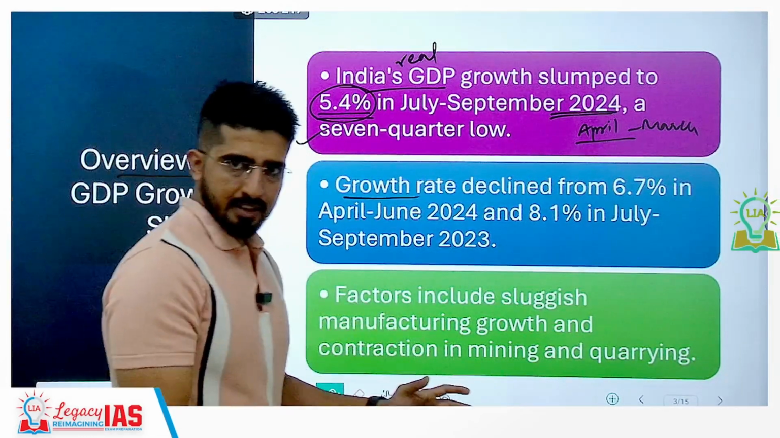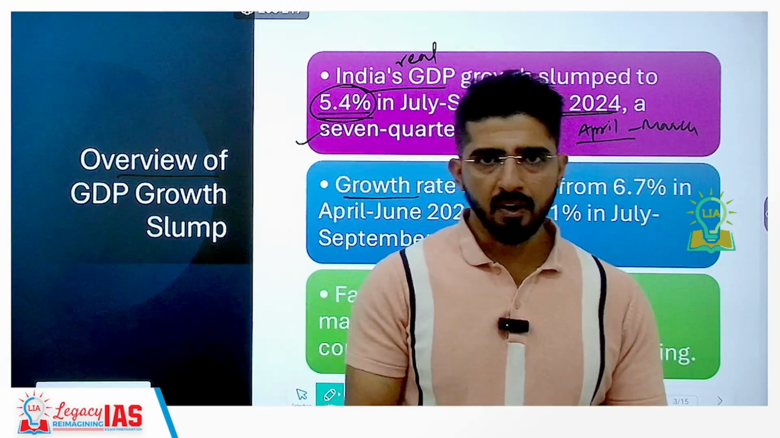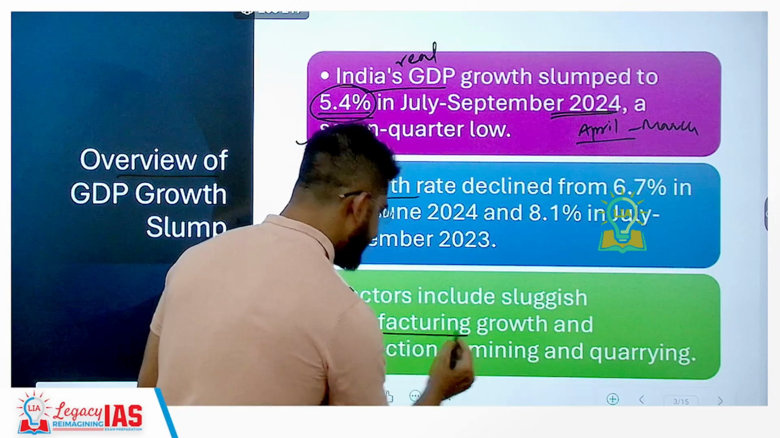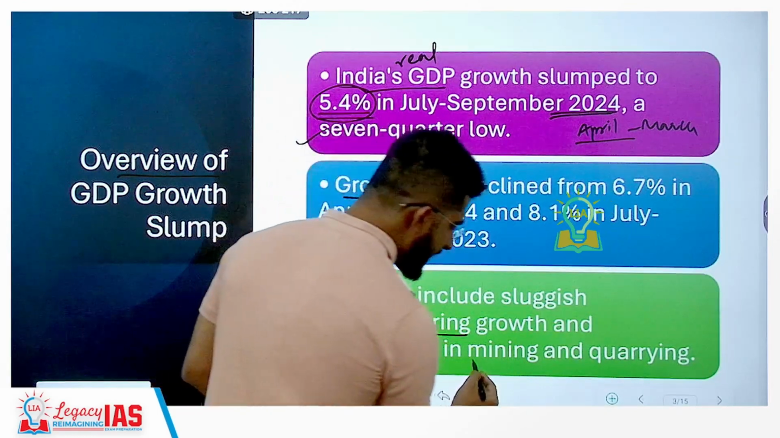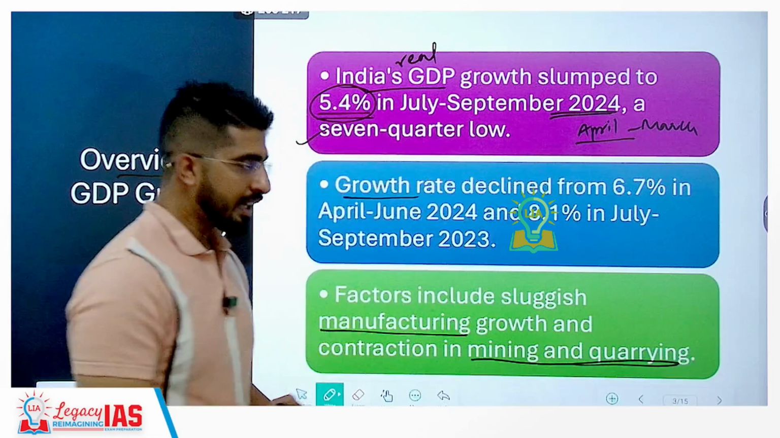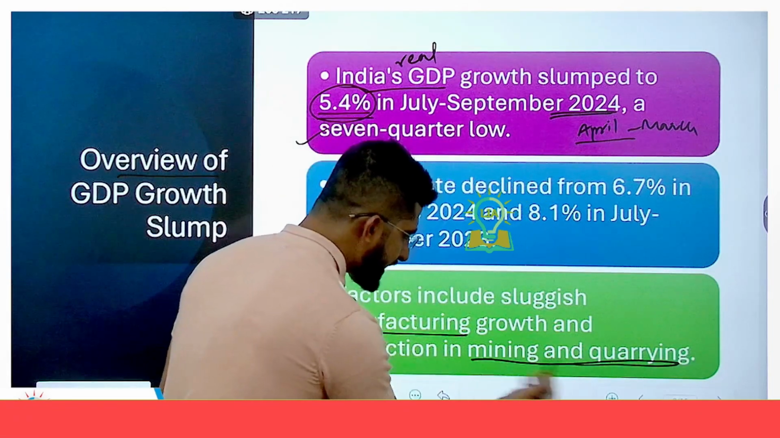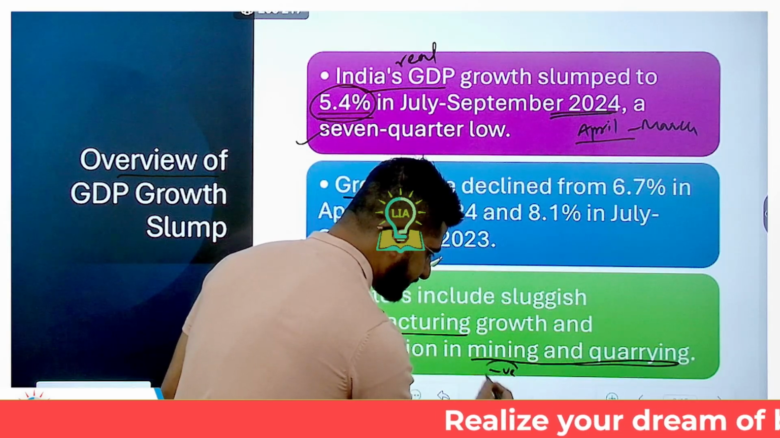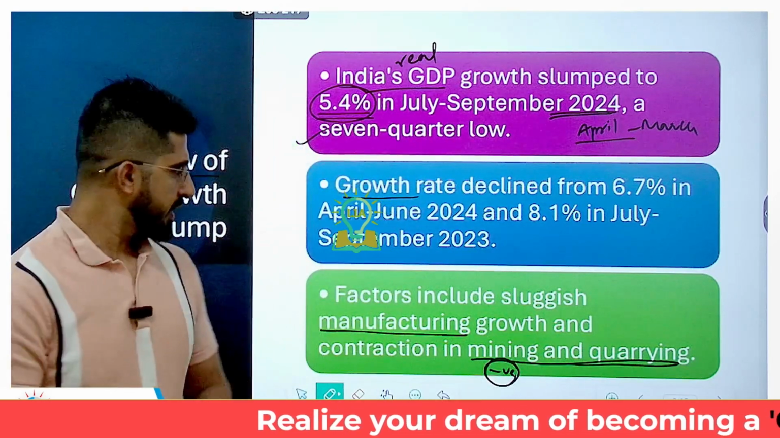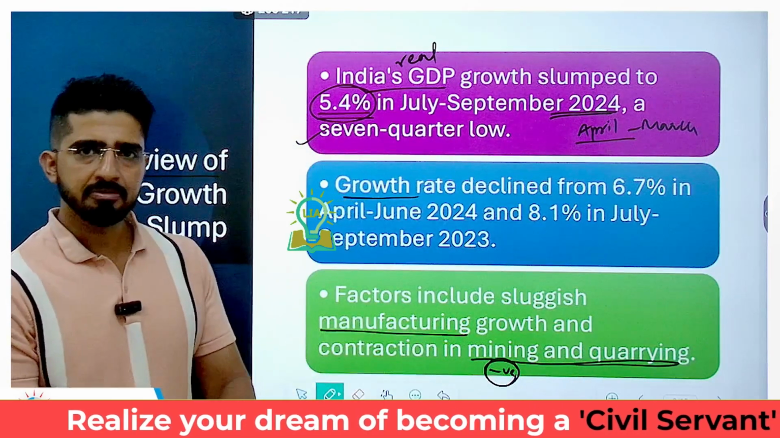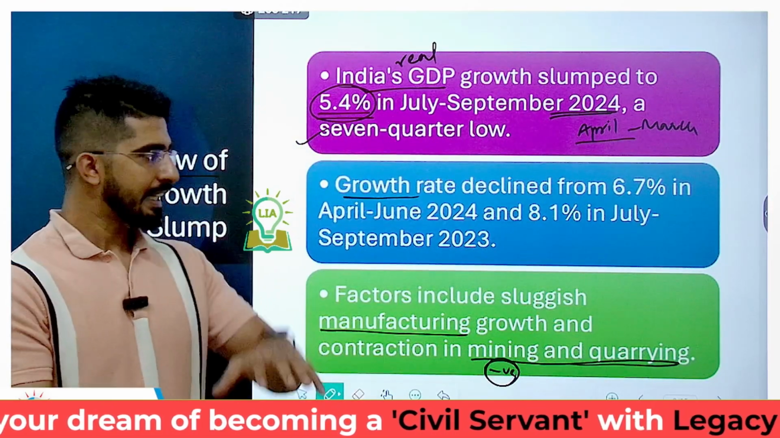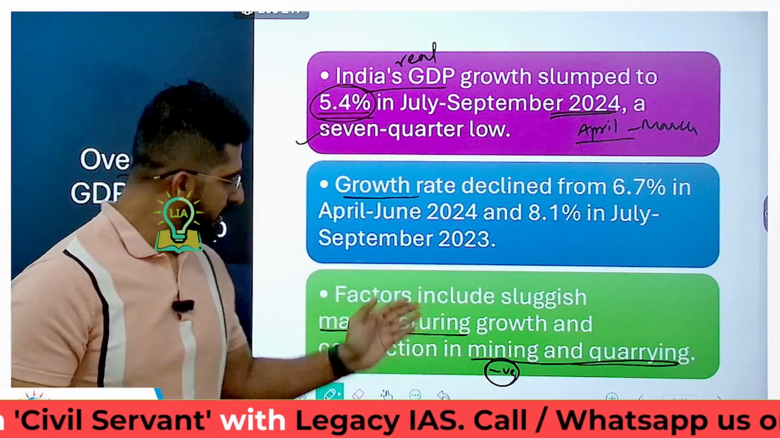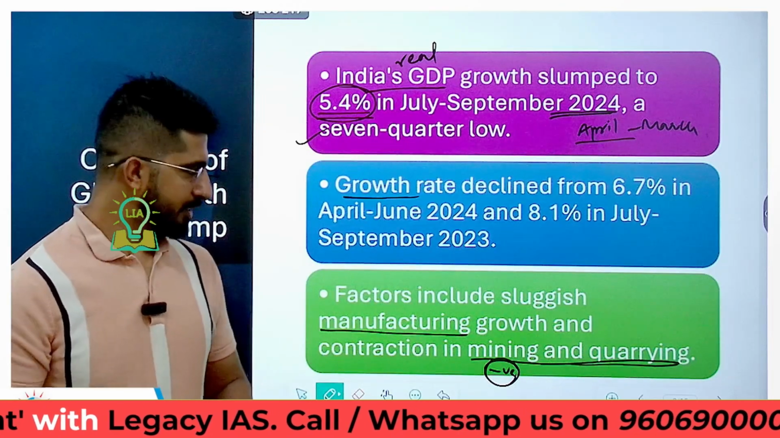The factors which have led to this drop are mostly two sectors. One is the manufacturing sector and the other one is the contraction in the mining and the quarrying sector. In fact, as I will show you later in the graphs, the mining and the quarrying sector have seen a negative growth. We call it contraction. Whereas the manufacturing sector, though in the positive, is not much positive, right? Compared to the previous quarter or the previous year's same quarter, the manufacturing sector has not done so well.